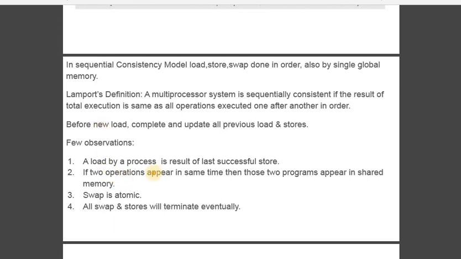These are called observations, but these are very simple statements. A load by a process is the result of the last successful store. If I got any data, how I got the data is, just before this load I have stored the data.